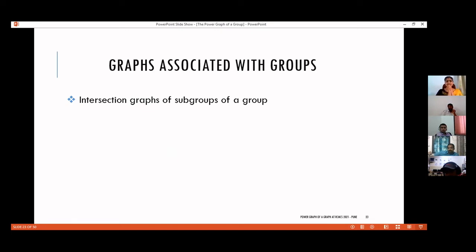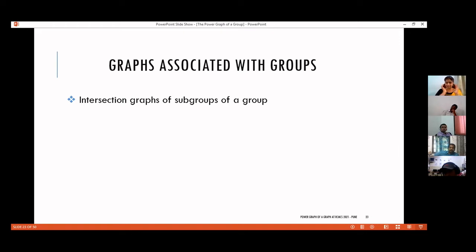The idea is you have a group, you can find all subgroups of G. G itself is a subgroup. The identity element E as a singleton set is also a subgroup. These two subgroups are considered as the trivial subgroups, and there can be many more subgroups for G. You take all possible subgroups of G. These are the vertices of our graph. And two vertices are made adjacent to each other if they intersect.